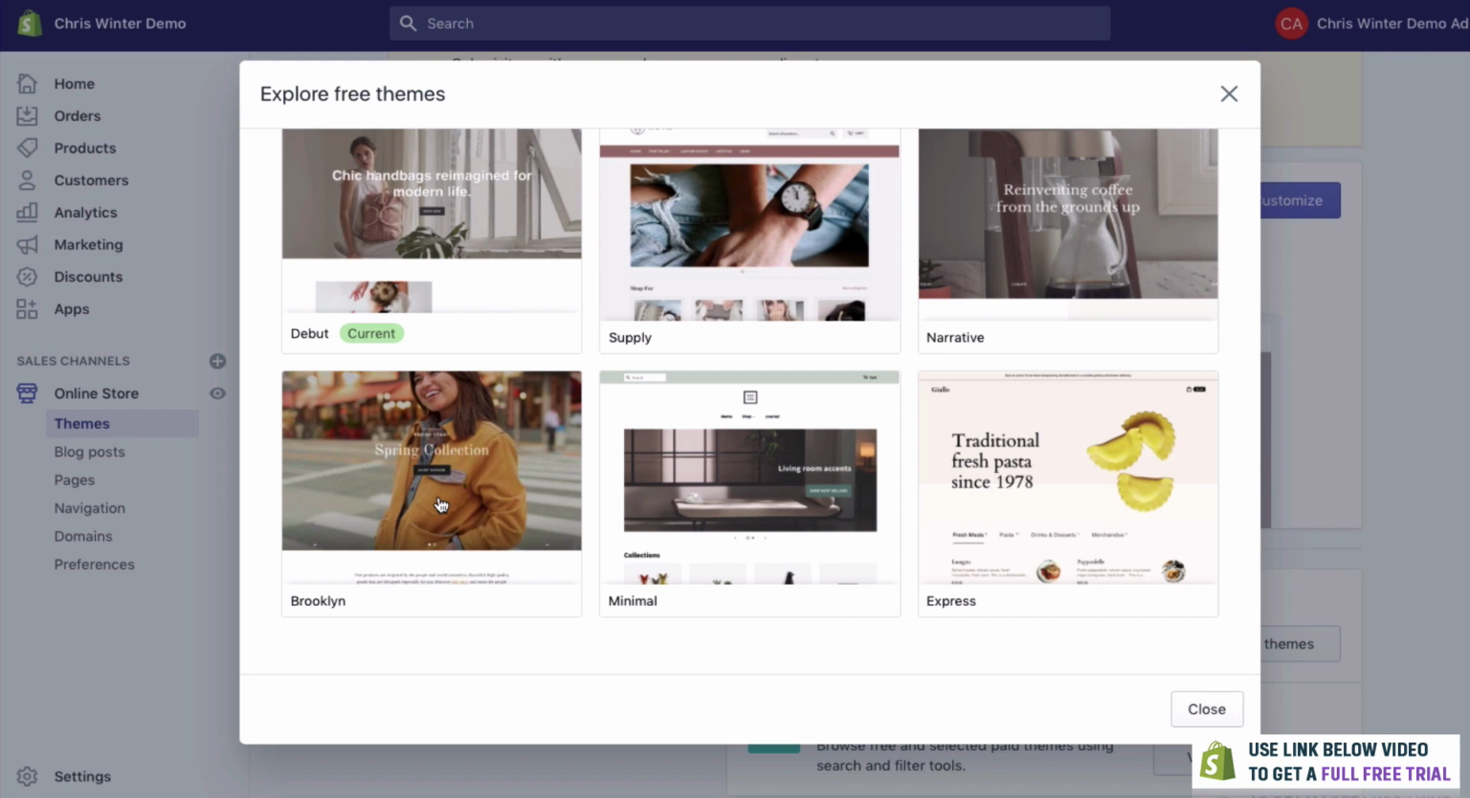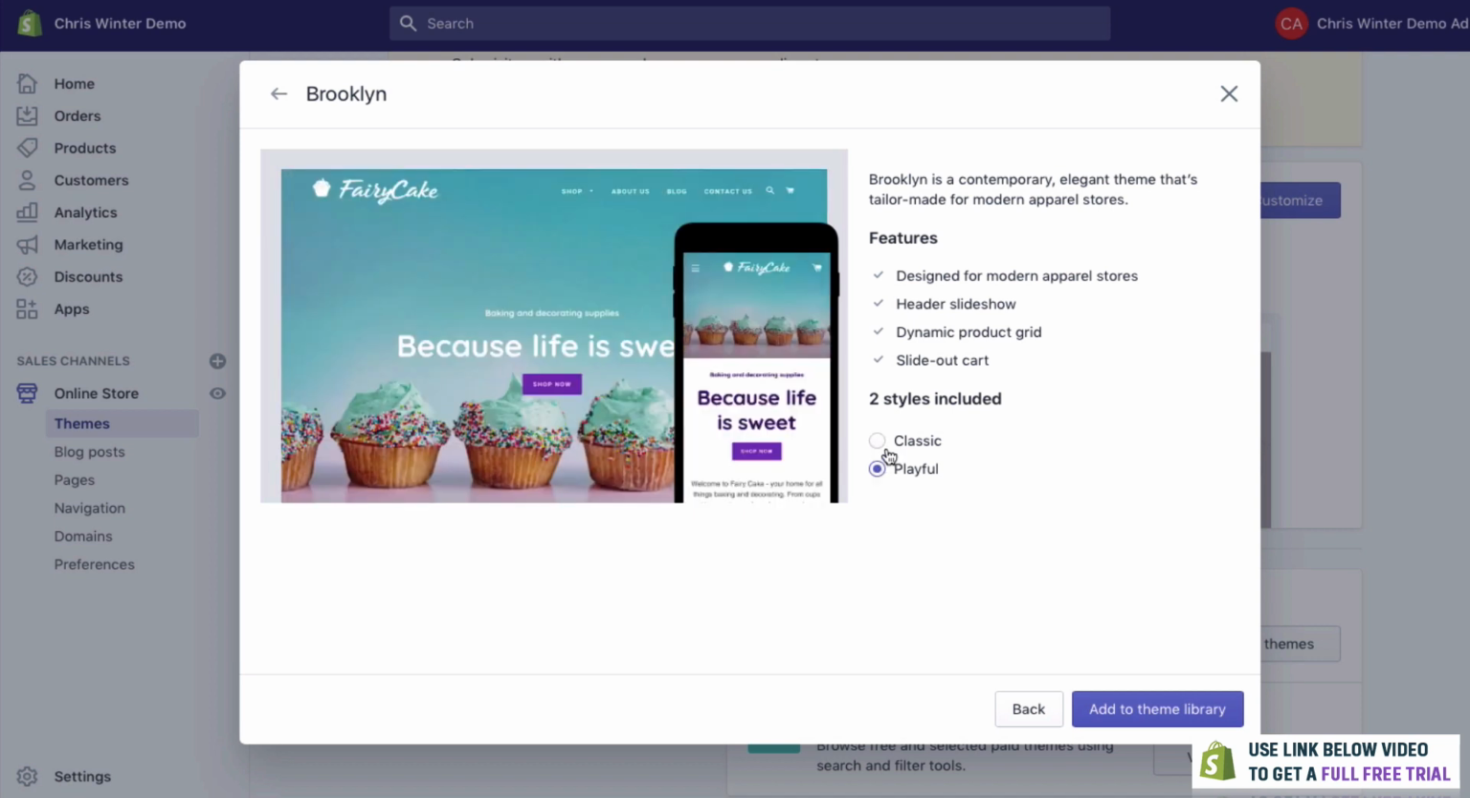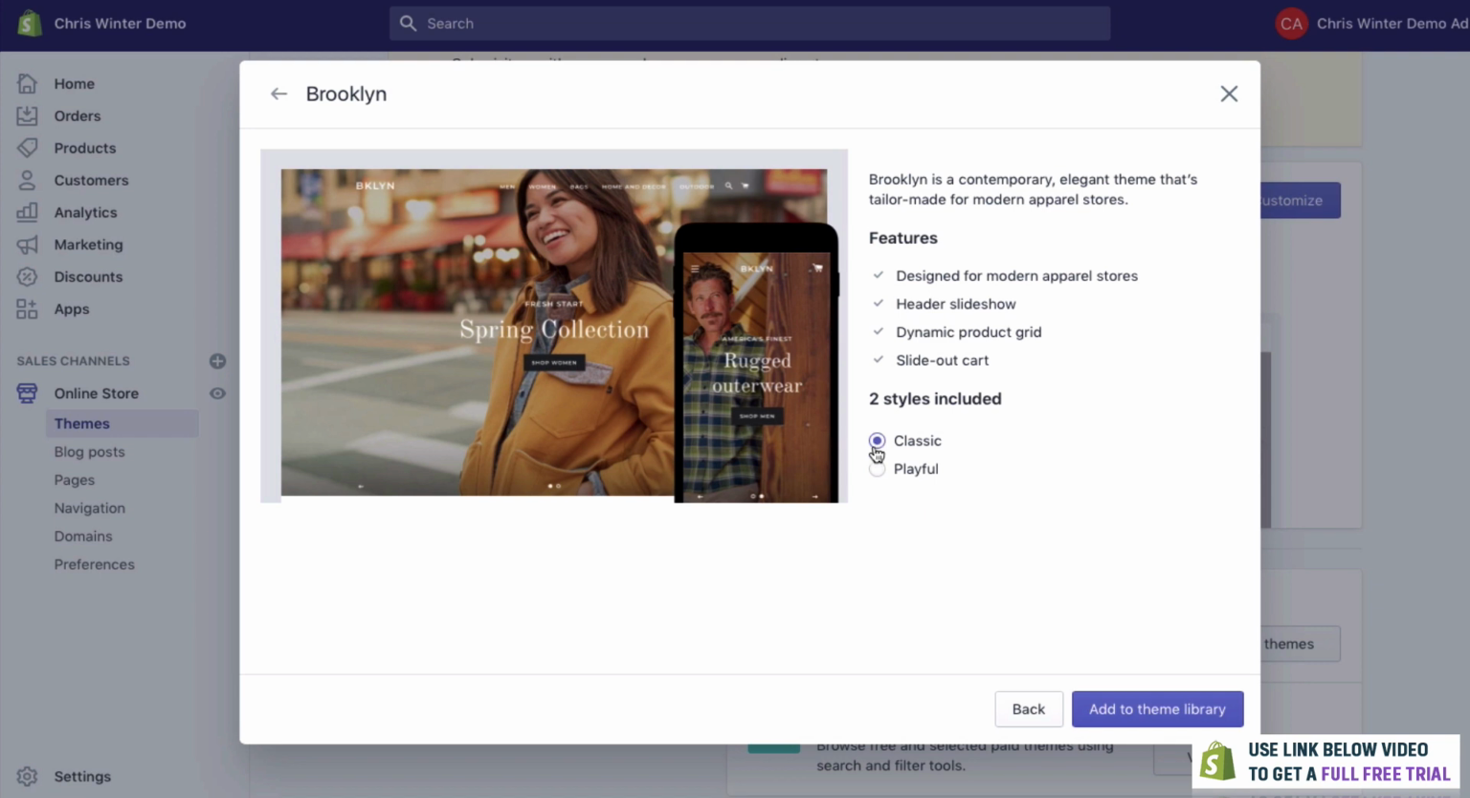It's called Brooklyn. It's actually just had a really nice revamp, and they've done a great job making it look even better than it used to. They have two different styles, classic and playful. And there's not a huge difference in it. It's just a little bit of different colors and slightly different fonts. I think today we'll use classic.